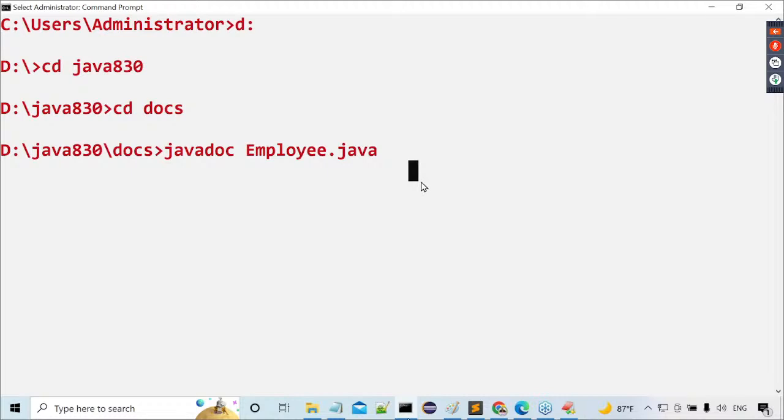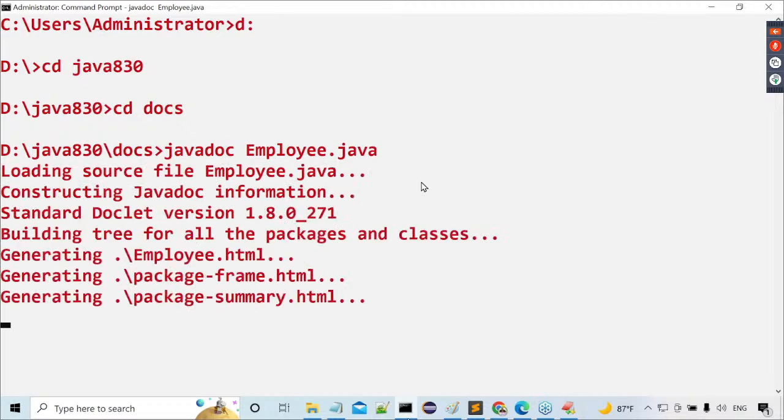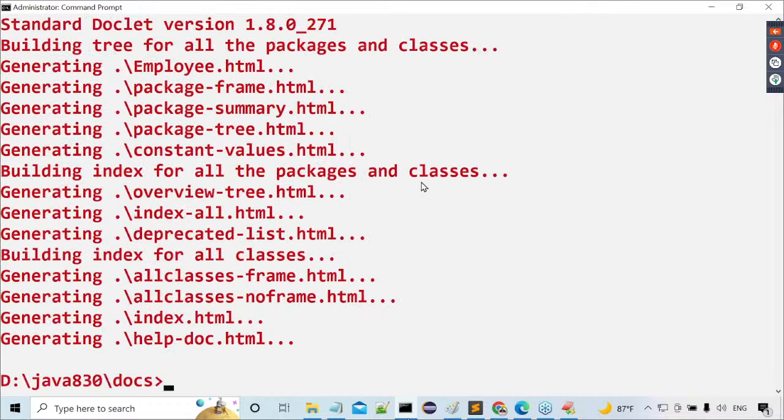Now, can I click on enter button here? I clicked on enter button. Please read that information, what we are getting there. Generating HTML files or not? Generating HTML files.